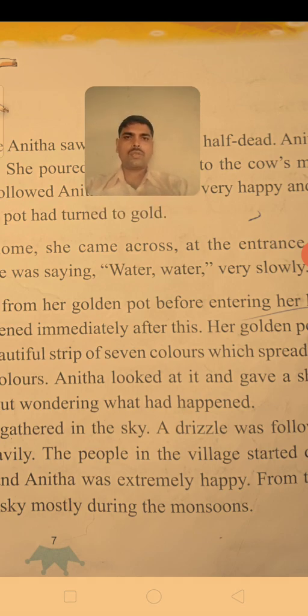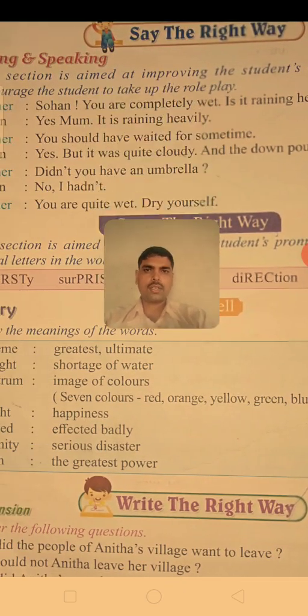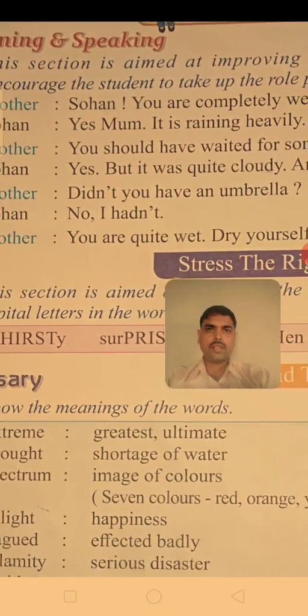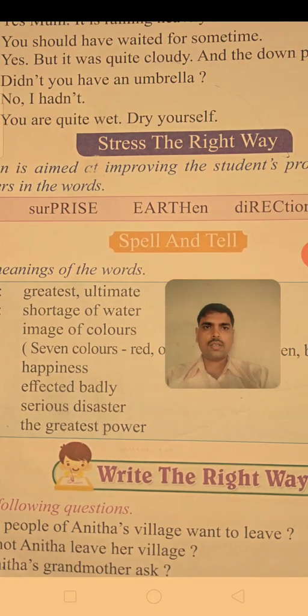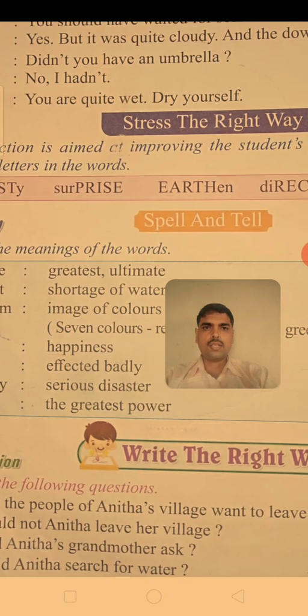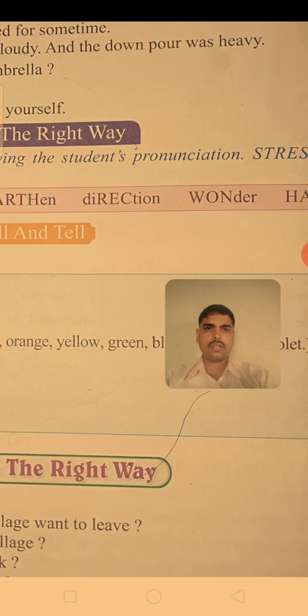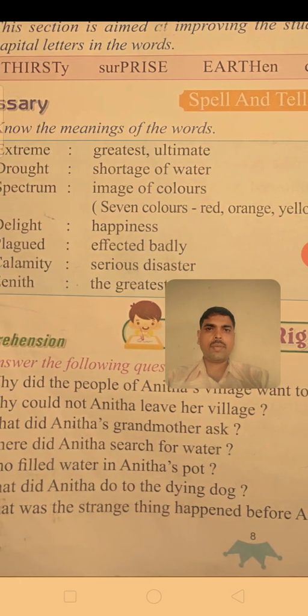I hope you understood. Now you can see the listening and speaking section. You can try with your friends here. This is the task for you, and stress the right way. You can see the words here: thirsty, surprise, earthen, direction, wonder, and happen. Spell and tell the meanings of the words.